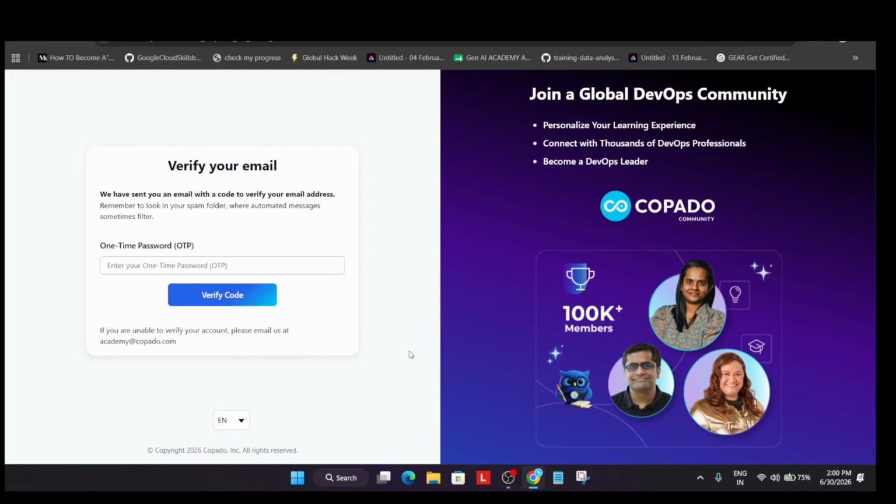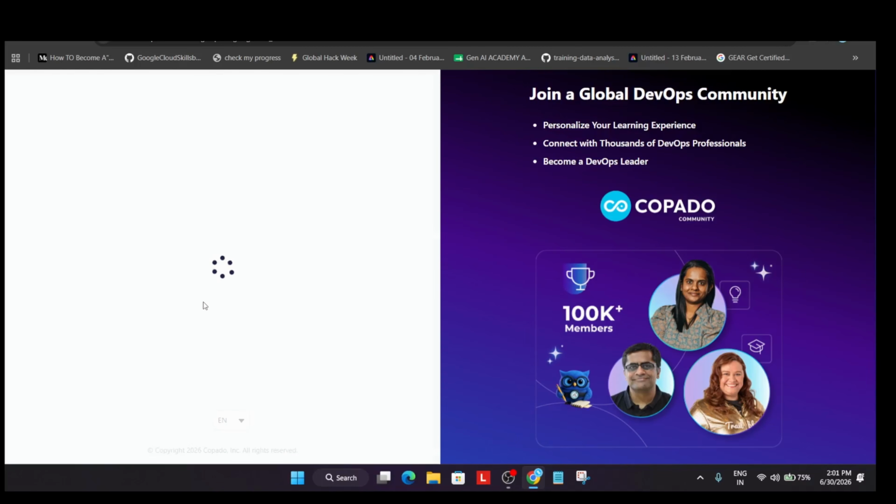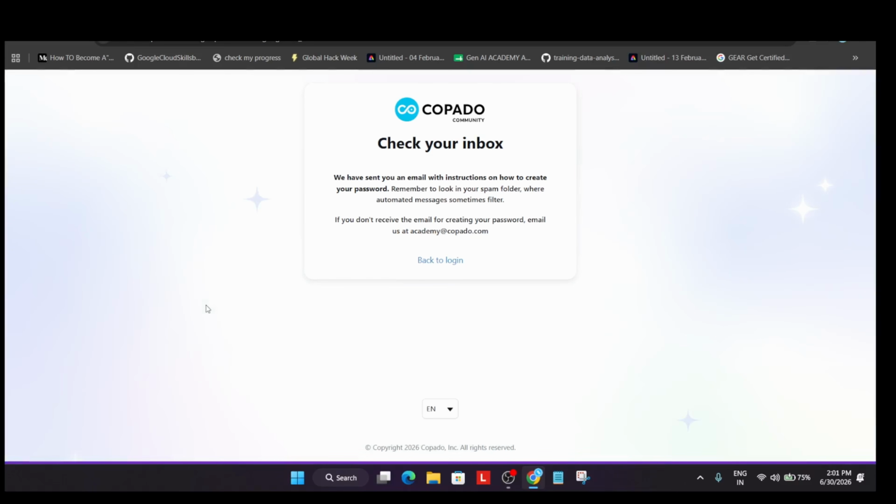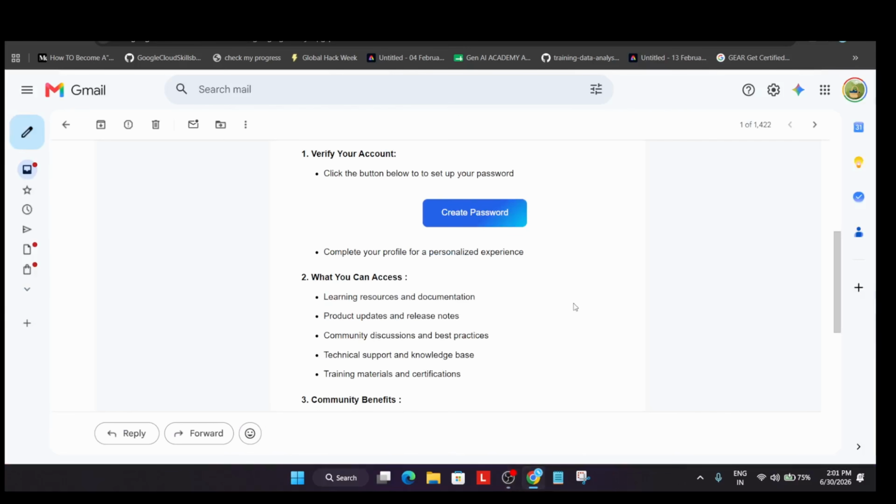Now here you have to enter the OTP which you have got on your mail. Just check the mail and verify the code directly. And you can see we have successfully registered in this platform. Now here you have got one more email which will ask you to create a password. You have to just check that mail. Now on that same mail, you have to click on create password. A new link will open.